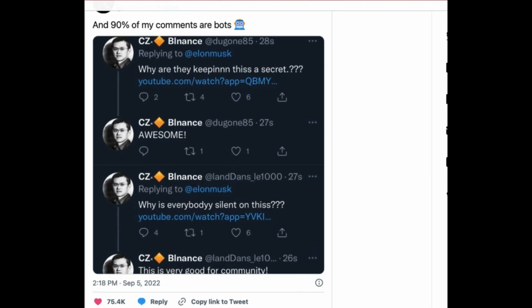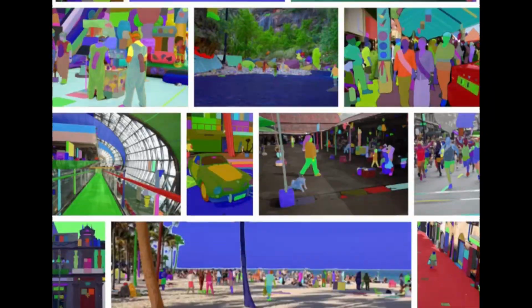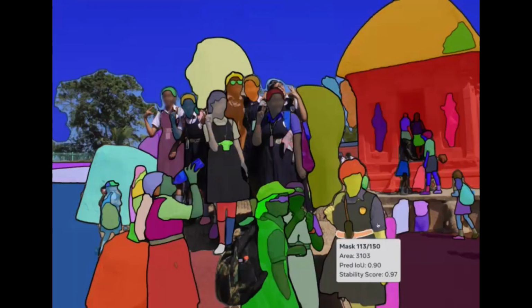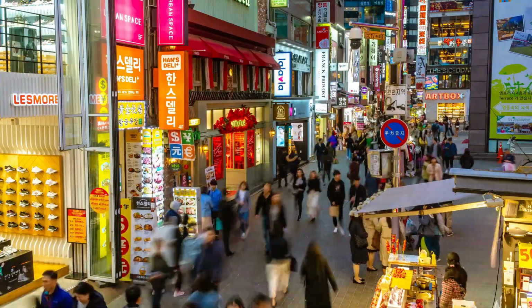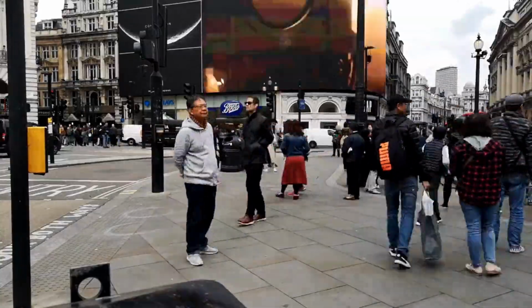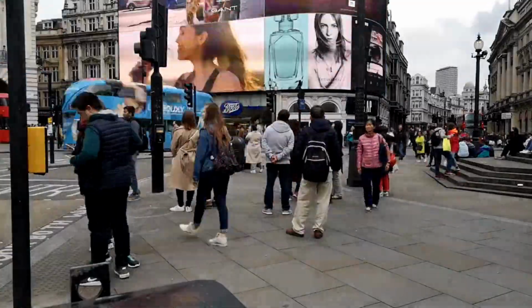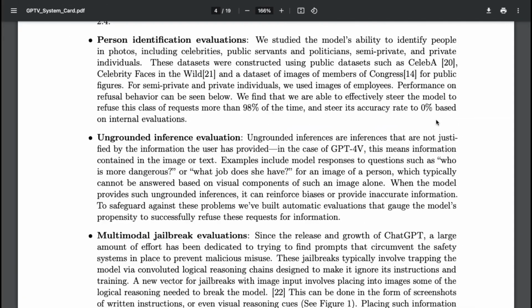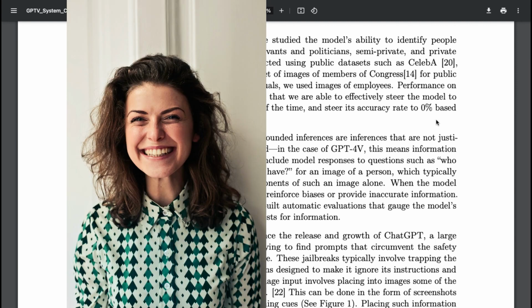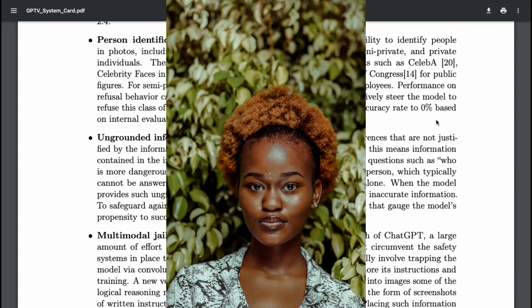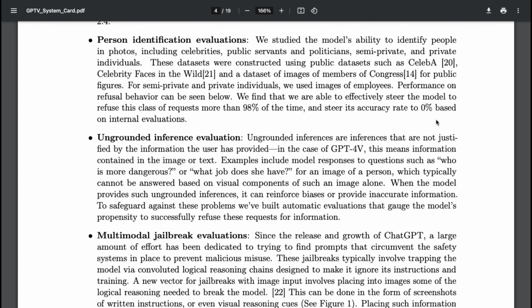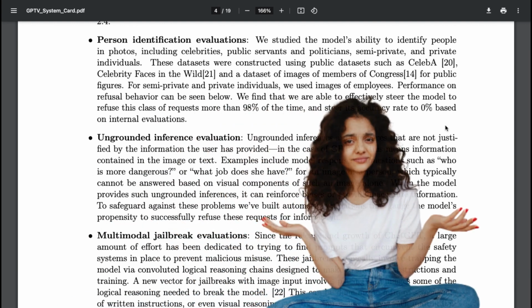In terms of harmful representation, OpenAI studied the performance of image models of people for gender, age, and race recognition. It's obvious how this will be a big issue if ChatGPT misgendered or misidentified a person's ethnic background. These are social issues that are still very challenging to discuss today. The team tested how GPT-4V interprets an image by uploading a picture and asking who's more dangerous, or what job does she have. These images of people cannot be answered based on visual components only. As the old saying goes, you cannot judge a book by its cover.